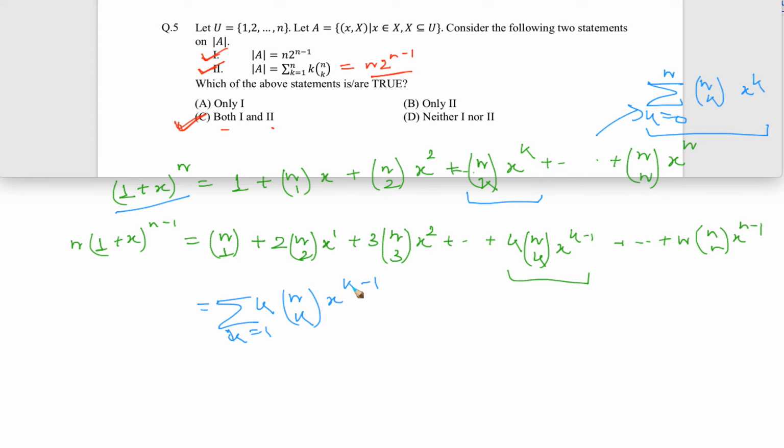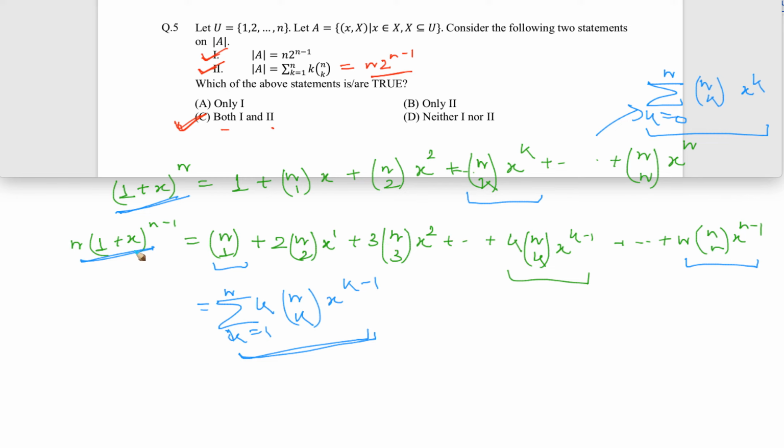Because when k is 1, 1 minus 1 is 0, x to the power 0 is 1, and this will be 1 into nC1, so this term is coming, right? It will go till k equal to n, and then I will get this term. So this thing is equal to this thing, and this thing is equal to this thing, right?